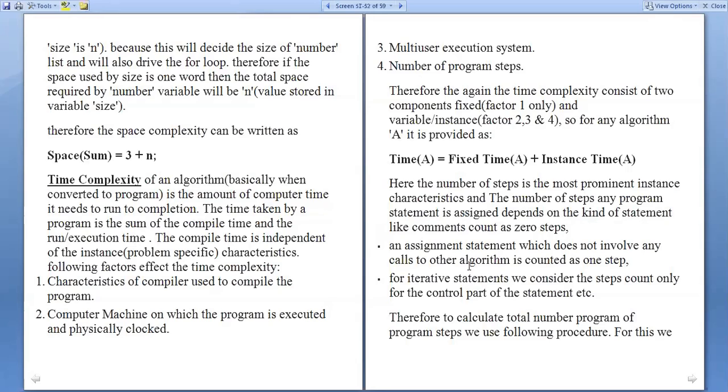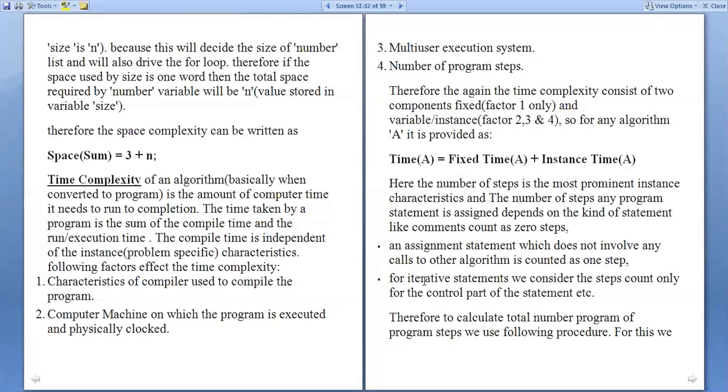Consider that an assignment statement you can consider as one step. Suppose iterative statements: step count is only for the control part of the statement. That means we are using the for loop, while loop, or do while loop as iterative statements.